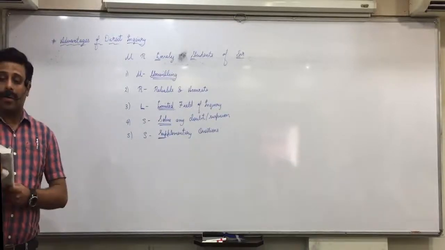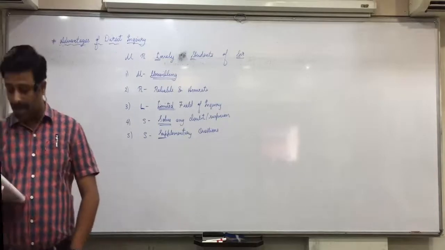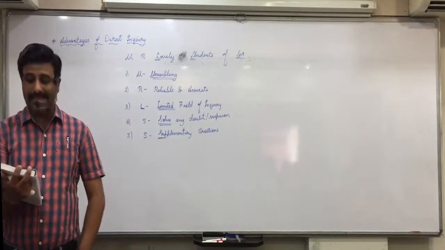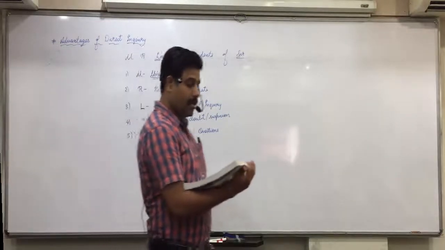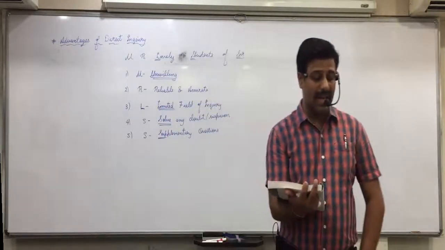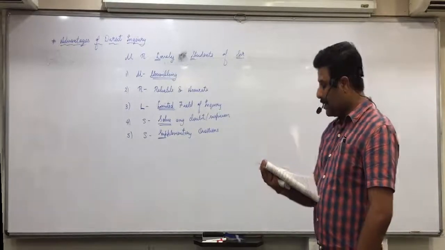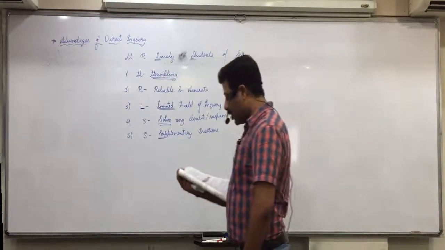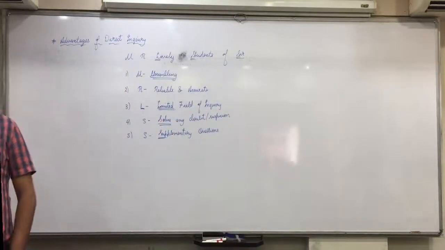Now, U stands for the fifth point. In the fifth point, left side, write down U and underline unwilling. Then R stands for the first point. On the first point, left side, write down R and underline or circle reliable. Accurate and reliable, you already underlined. Circle the word reliable. Then again, L stands for the fourth point. On the left side of the fourth point, write down L and circle the word limited.